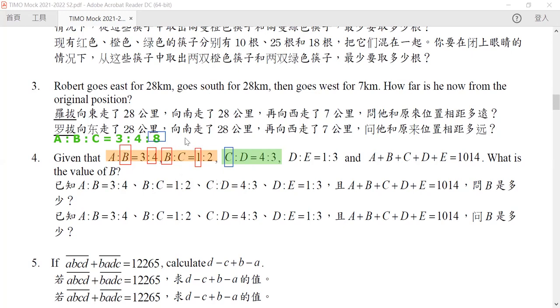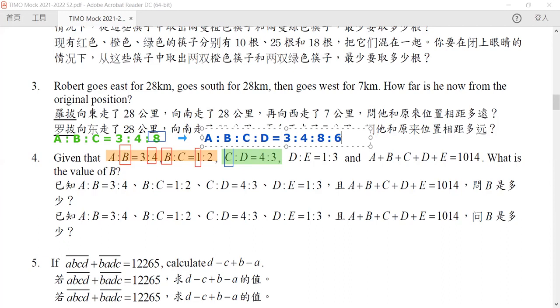And hence this would be equal to something like this. So it would be 3 to 4 to 8, because it used to be 4 to 3, but one of them is 8, so the other needs to be multiplied by 2, which gives you 8 to 6.